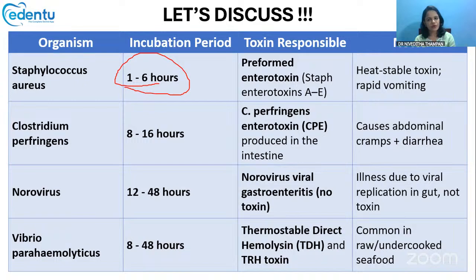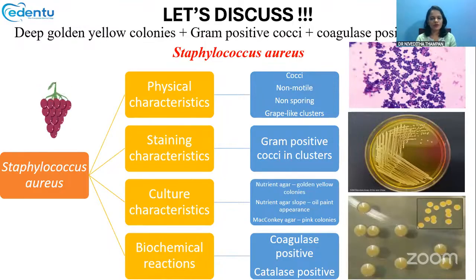How is Staphylococcus capable of producing this food poisoning? Which toxin is responsible? It is the enterotoxin. So enterotoxin is what is responsible for causing this food poisoning. Staphylococcus aureus, as you all know, is a gram-positive cocci. It is non-motile, non-sporing, and in the gram staining, it will form grape-like clusters like this, just like this, in the gram stain picture.